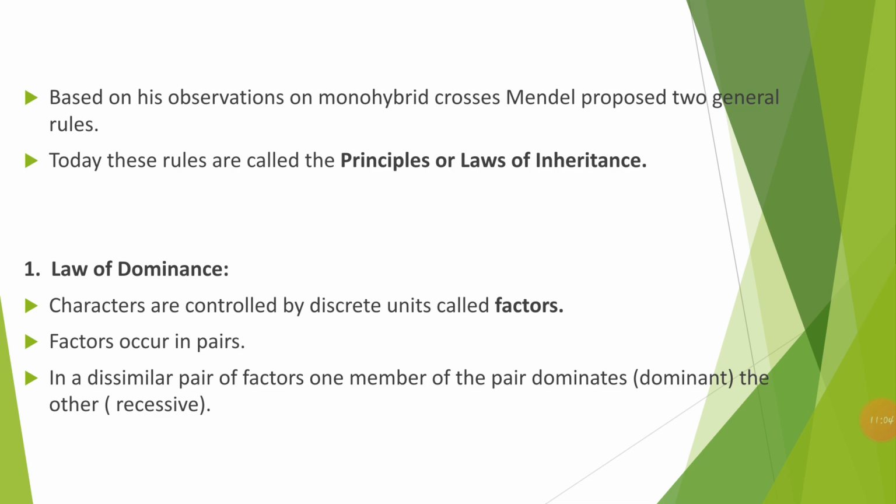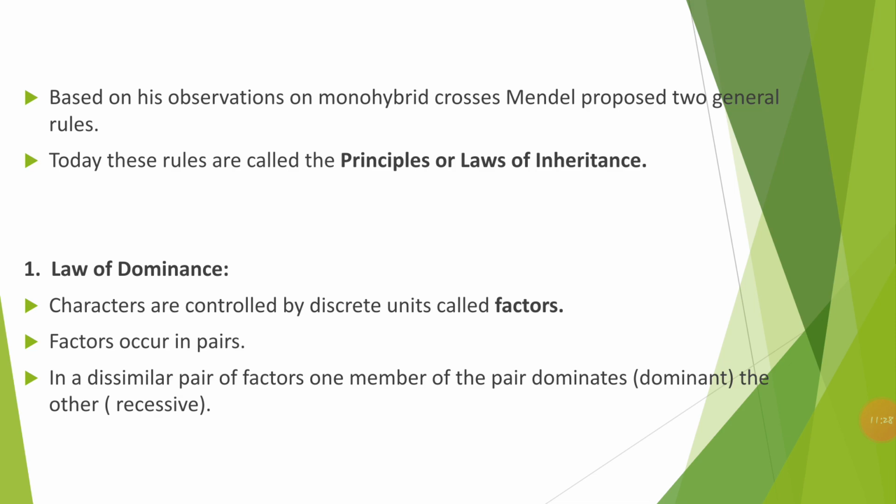As I said, in the heterozygous condition, a dissimilar pair means the two alleles will be different. Out of these two alleles, one allele is going to express its character and that is said to be dominant, and the other allele, which fails to express its character, is said to be recessive. So this is regarding the law of dominance.